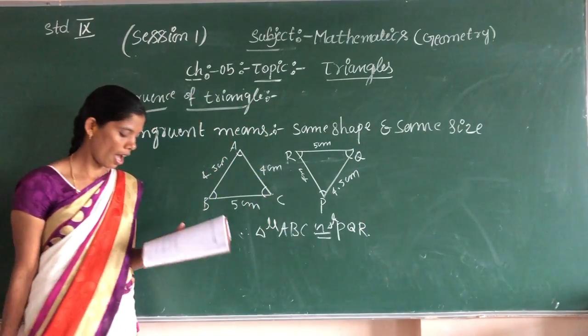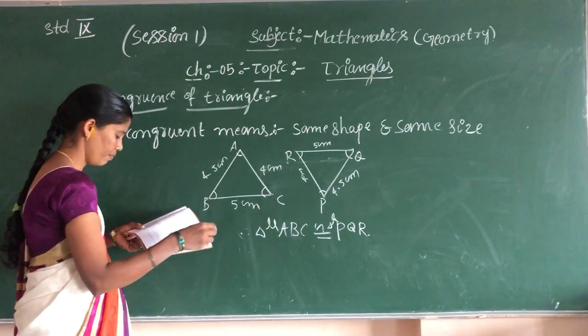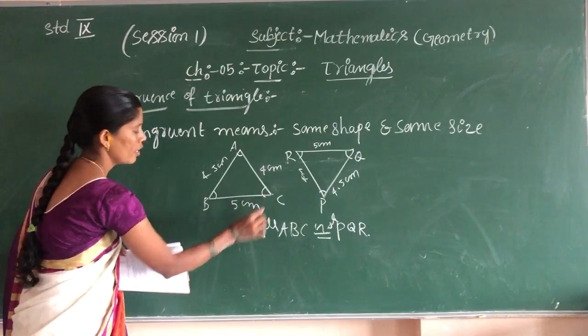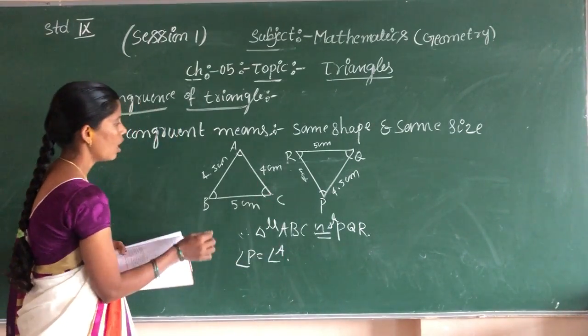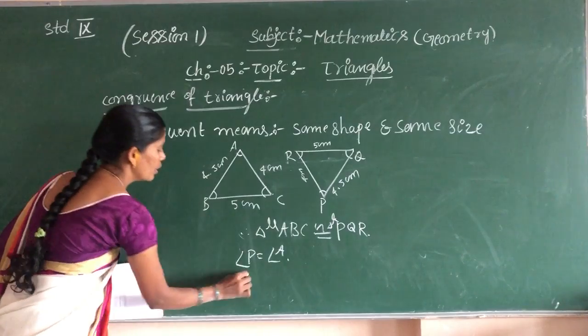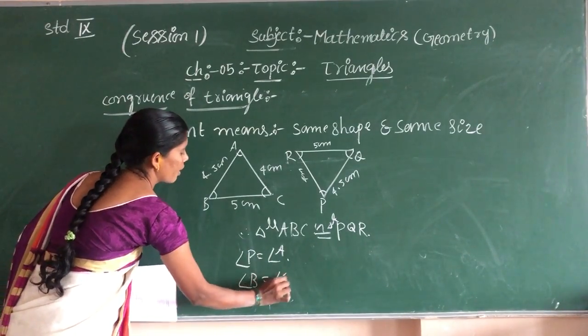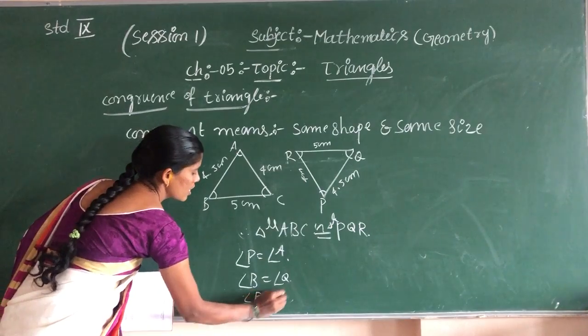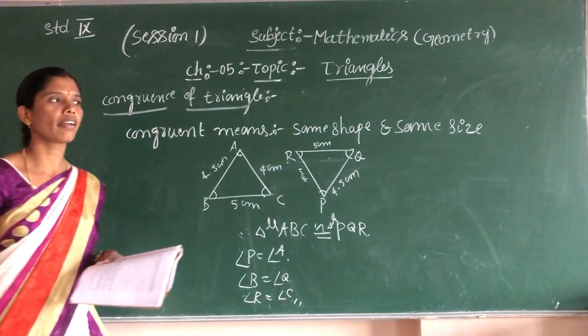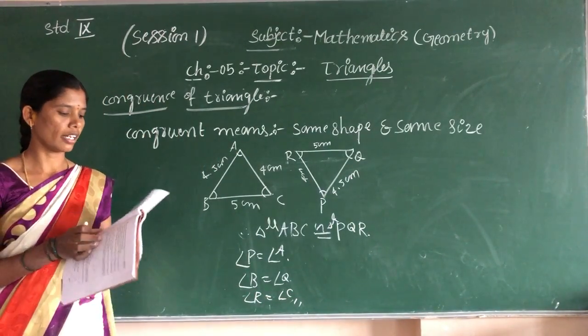You should write the angles. Angle P is equal to angle A, angle B is equal to angle Q, and angle R is equal to angle C. This is the angles of the triangles.